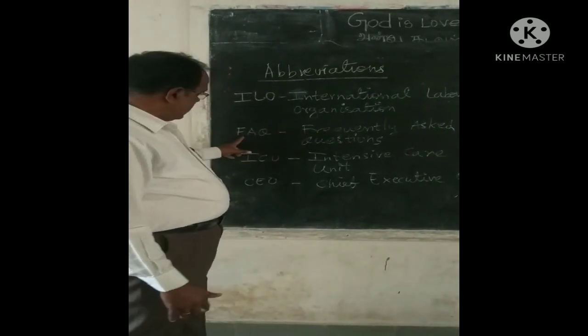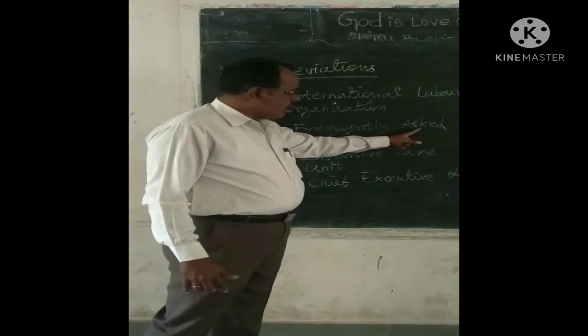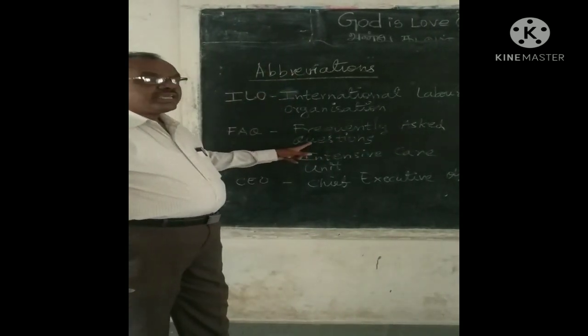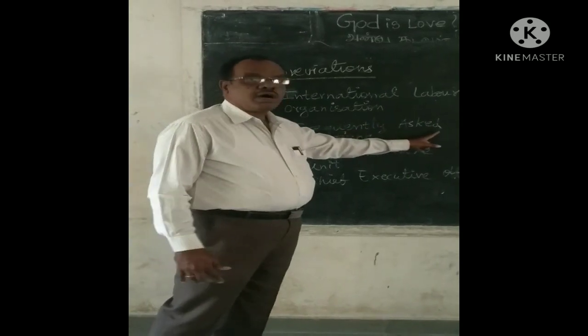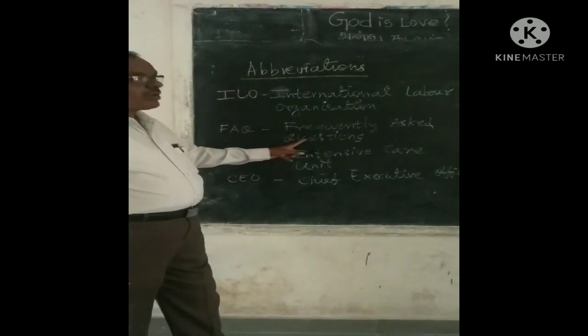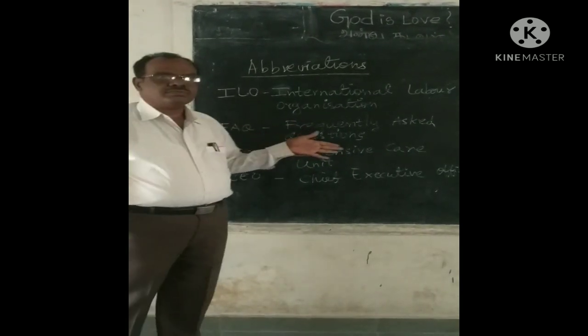Similarly, FAQ, Frequently Asked Questions. Here, F from Frequently, A from Asked and Q from Questions form an abbreviation FAQ.